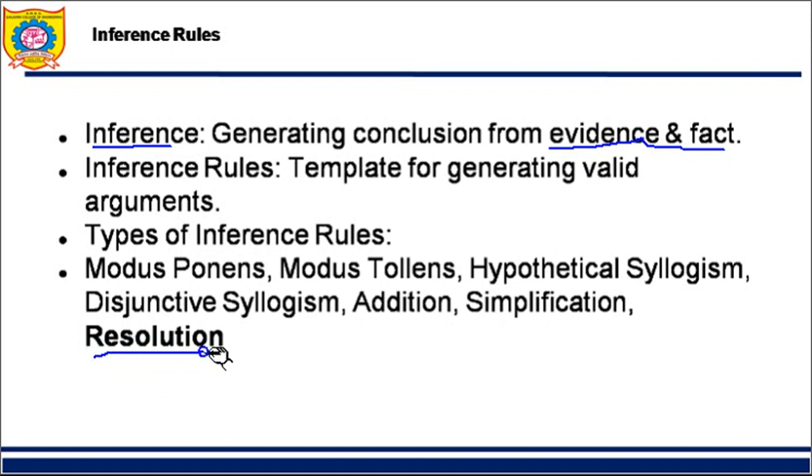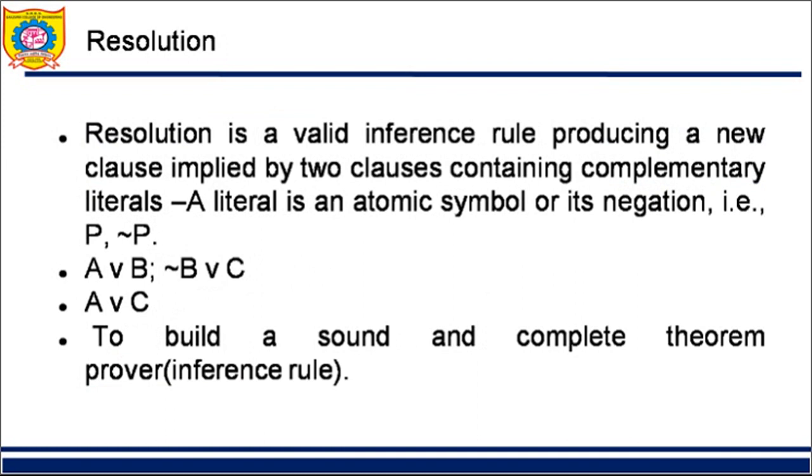The most important one is resolution, and resolution is part of our syllabus. We don't have the other rules, we just have resolution. So what is resolution? It is a type of inference rule. What is an inference rule? It is a template for generating valid arguments. So let us see what resolution is.